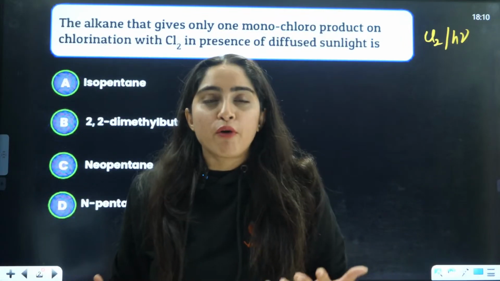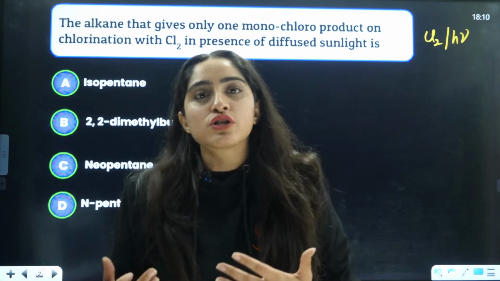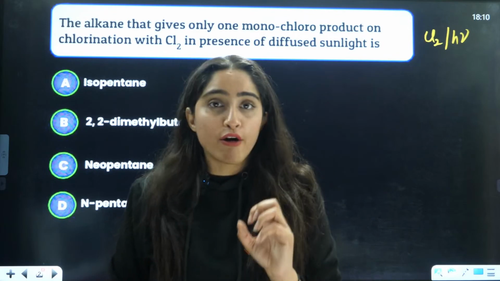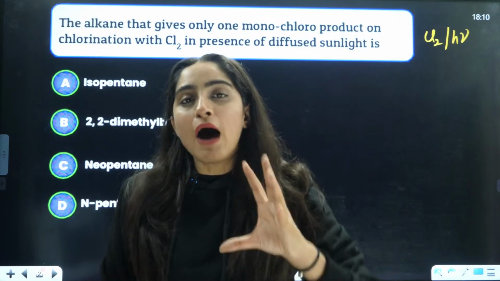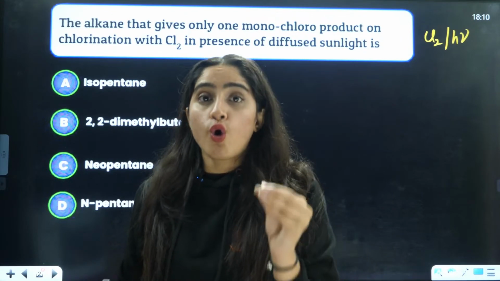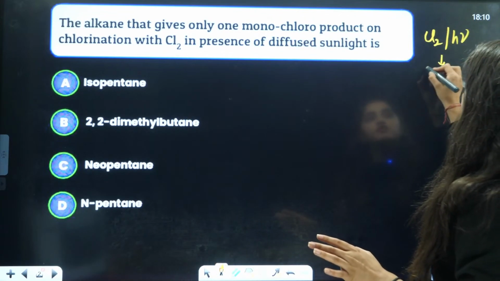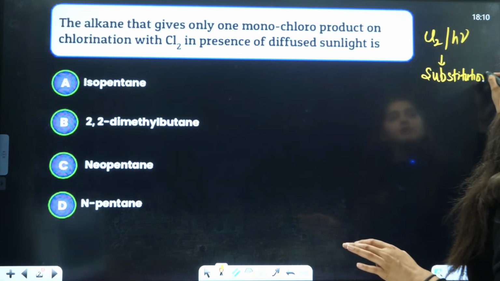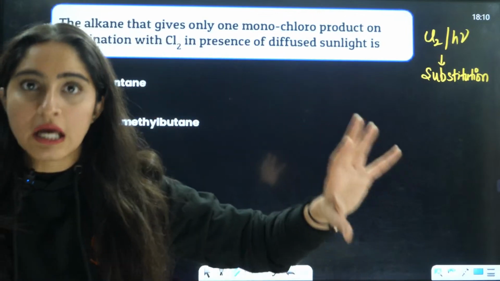There are 3 types of hydrogens: primary, secondary, tertiary. You have to see whether all the hydrogens are of the same type or different. If all the hydrogens are of the same type, then that compound is going to give only one monochloro product, because this is a reagent which gives a substitution reaction. It is going to substitute hydrogen.